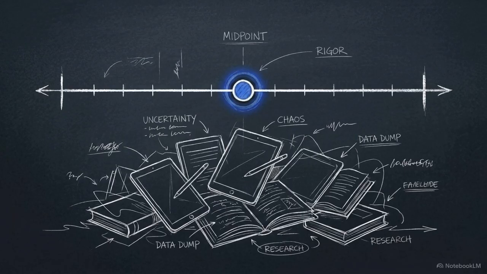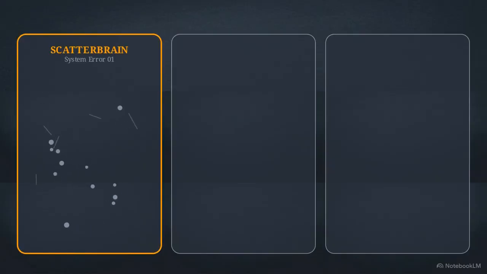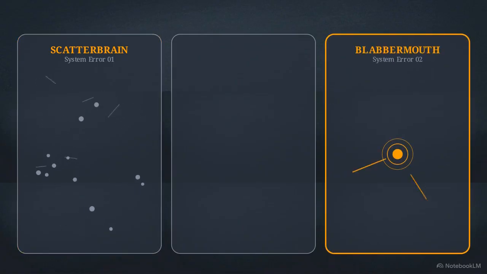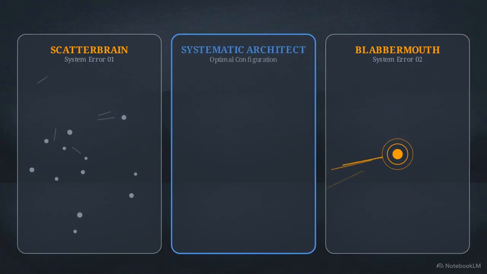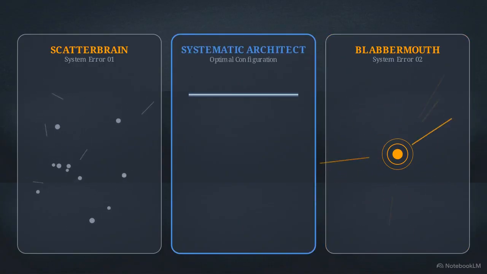We manage our knowledge and our ignorance through intellectual temperance, applying the golden mean to our information processing. This table identifies the primary intellectual failure modes. On the left is the scatterbrain, who remains stagnant because they lack an organized cue for their thoughts, leading to intellectual chaos. On the right is the blabbermouth, an extreme of intellectual arrogance where unverified claims are shared without a filter. They fail by consistently overestimating their own knowledge, creating misinformation.